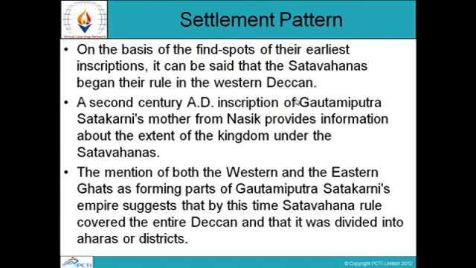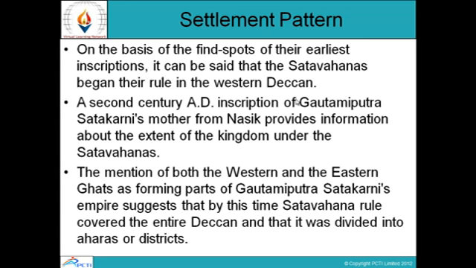Settlement pattern. On the basis of the find spots of their earliest inscriptions, it can be said that the Satavahanas began their rule in the western Deccan. A 2nd century AD inscription of Gautamiputra Satkarni's mother from Nasik provides information about the extent of the kingdom under the Satavahanas. The mention of both the western and the eastern Ghats as forming parts of Gautamiputra Satkarni's empire suggests that by this time Satavahana rule covered the entire Deccan and that it was divided into aharas or districts.